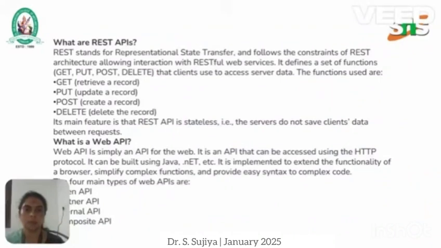Here, the web API can be accessed by an HTTP protocol, and it can be built using Java, .NET, etc. It is implemented to extend the functionality of a browser, and it simplifies complex functions and provides easy syntax to complex code.